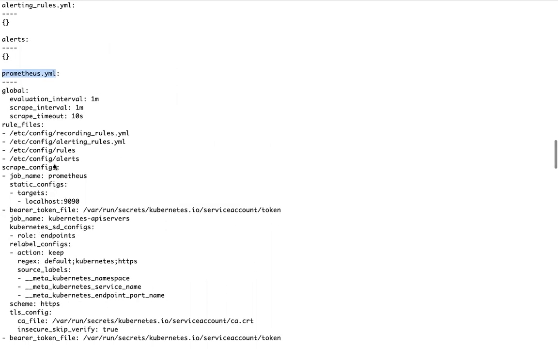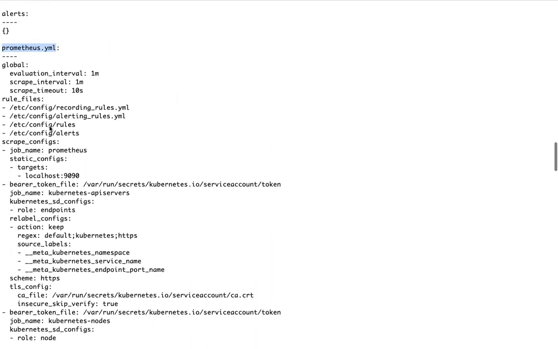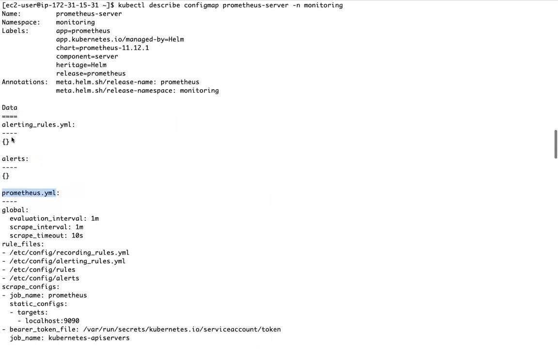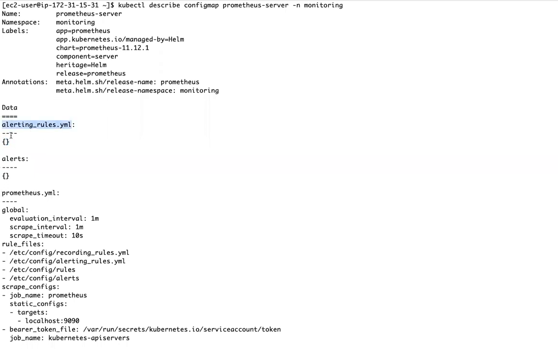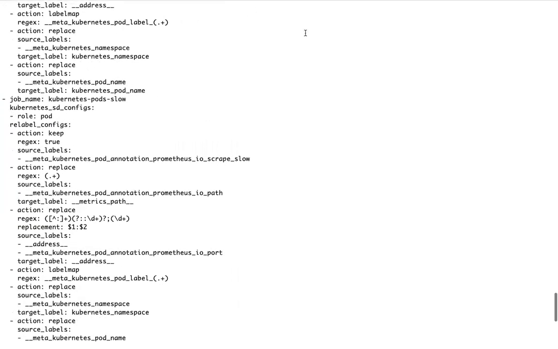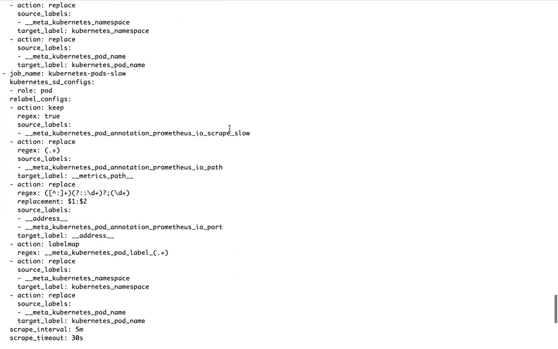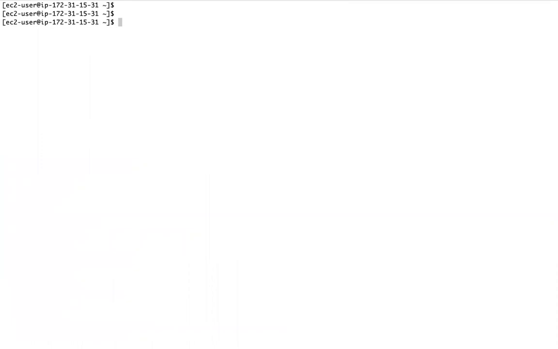As of now, do you see any alert rules defined in this, right? This file is mapped as a volume, right? Do you see any alert rules as of now? No, right? So now we will update this config map to define the alerts, right?